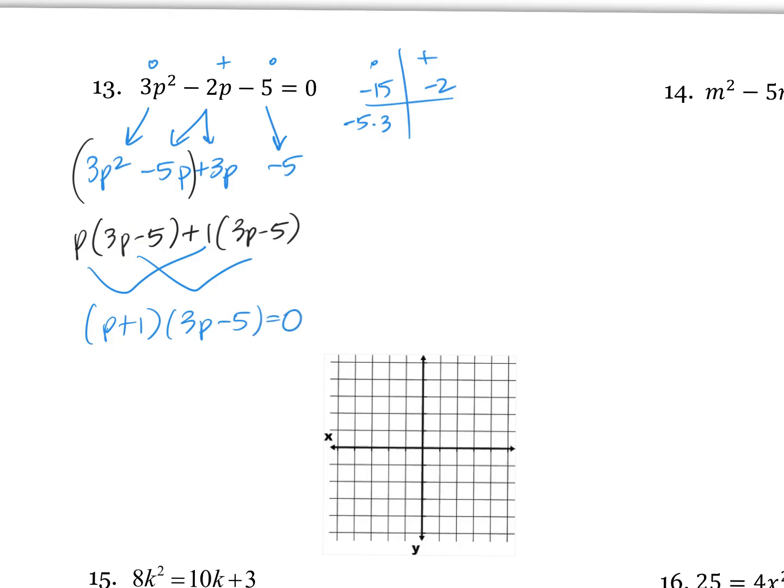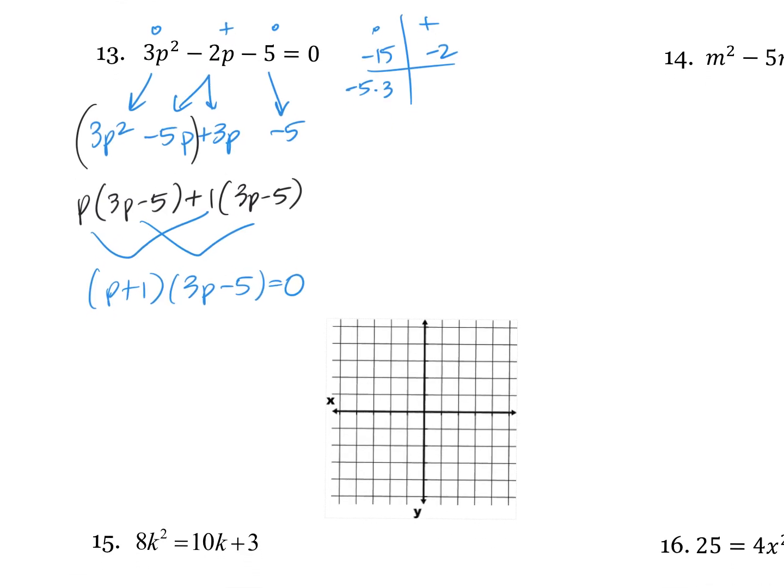You already got me some roots? What did you get for your roots? Negative 1 and 5 thirds. You guys, he said each of these equal to 0. Are we down with that? Negative 1, and then add 5 divided by 3, and we get 5 thirds. So I'm just going to go to my graph. At negative 1, 5 thirds is 1 2/3. Since it was a positive 3p squared, I'm just going to draw a nice happy face.